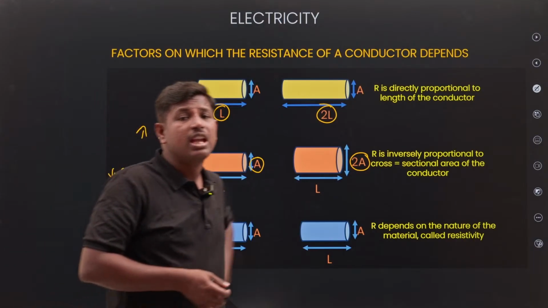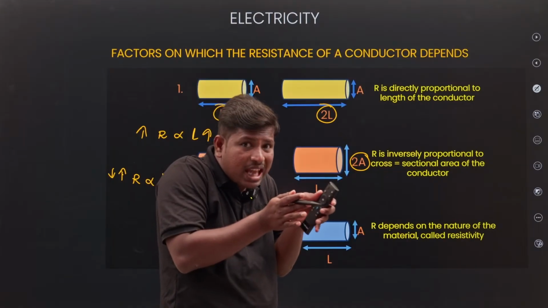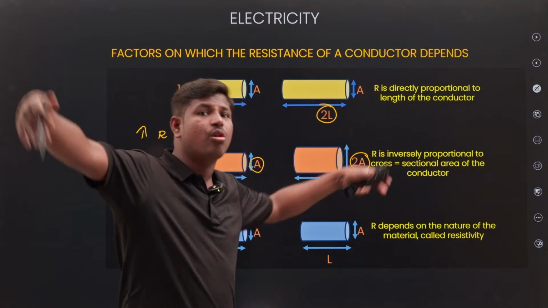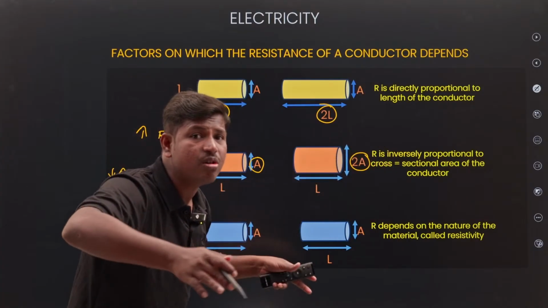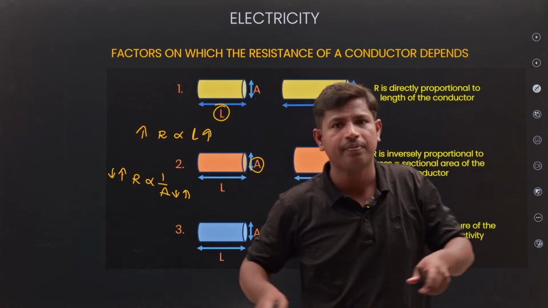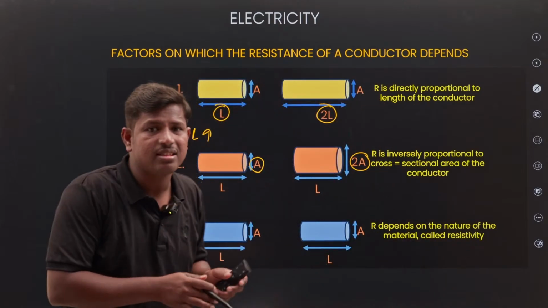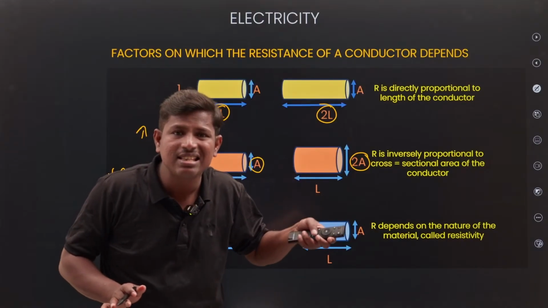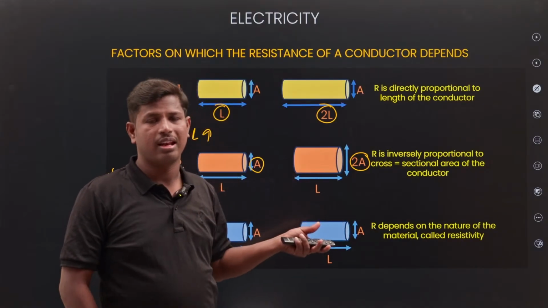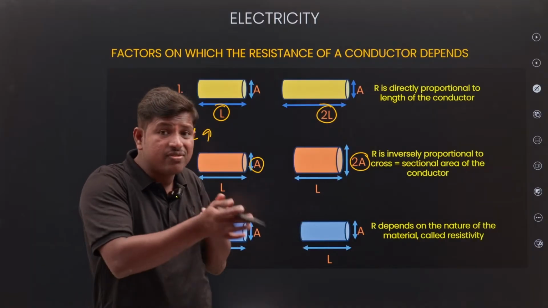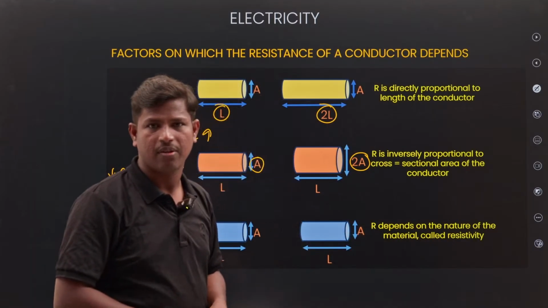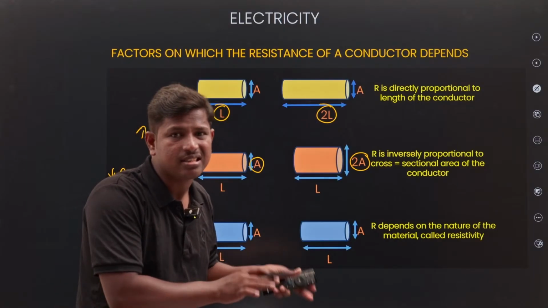Why? Because if you take a street road, the area will be very small. If you take a highway, the area will be more. That means if area is more, we can move freely. If the area is less, there is no space. So if area is less, resistance will be more, because collisions will take place. If area is more, there are fewer collisions. That means resistance is less.